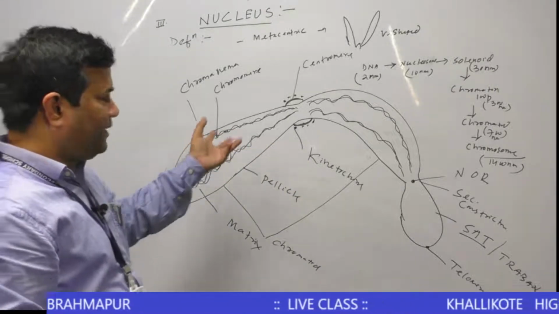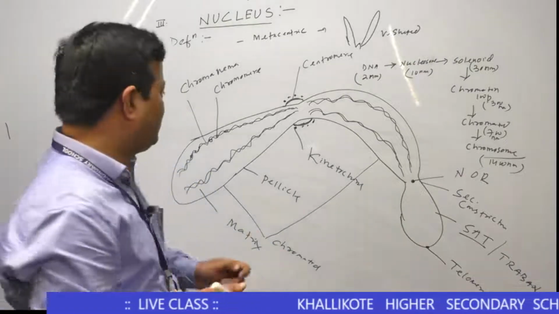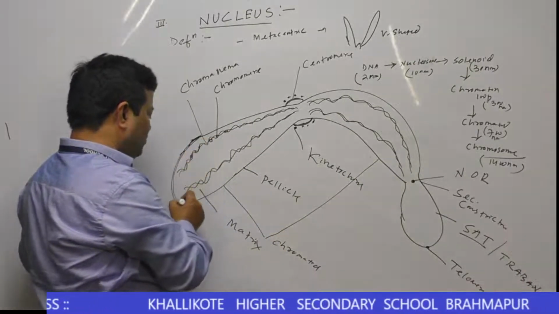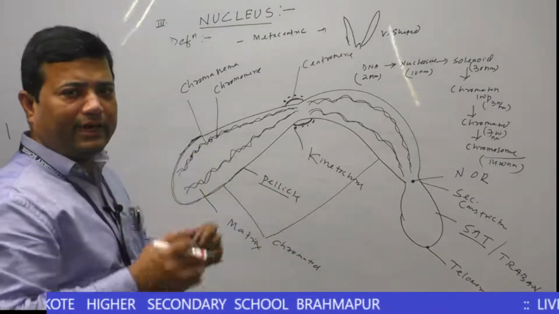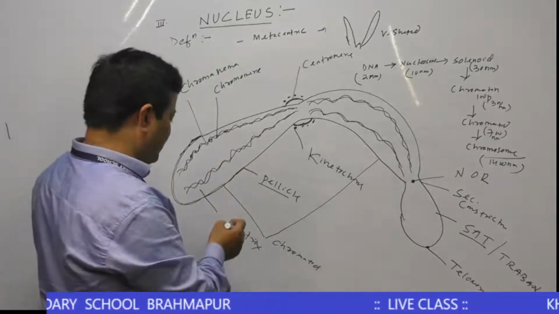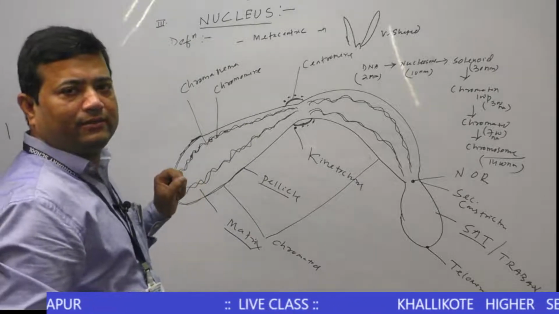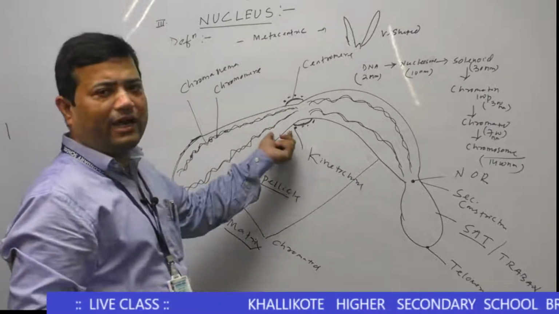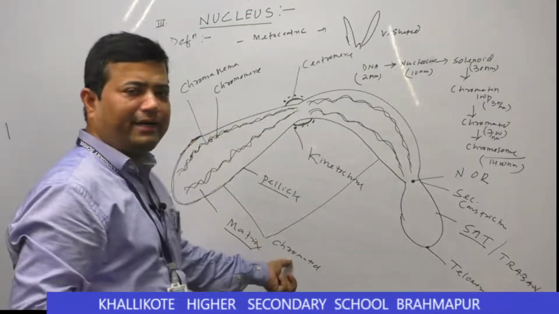This is a metacentric chromosome, meaning those chromosomes present in the metaphase. The membrane of the chromosome is called the pellicle. Chromosome is covered by a covering that is called the pellicle. Pellicle encloses the ground substance that is called the matrix. A metacentric chromosome consists of two symmetrical strands. This symmetrical strand is called a chromatid.